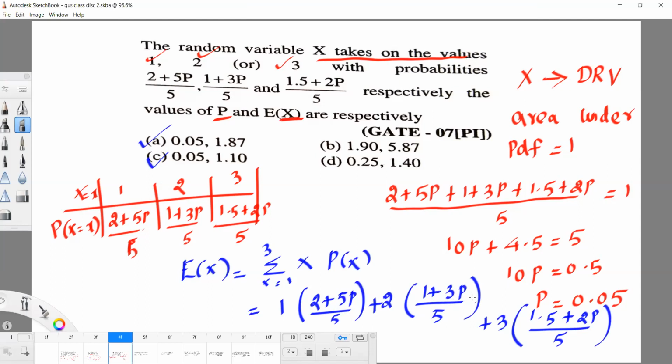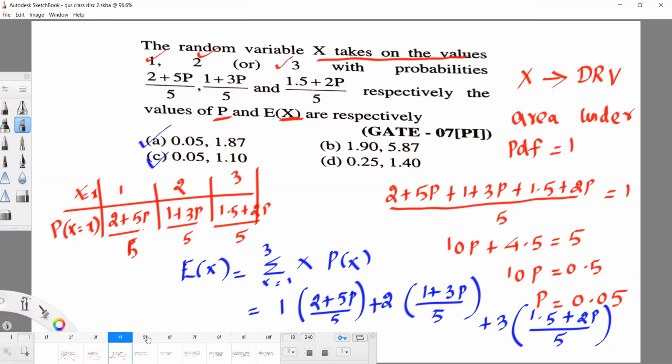So use a calculator. In the GATE exam, a virtual calculator is allowed, so using that you can simplify this. If you substitute p first and solve, it will be difficult. Just simplify this first, then finally substitute the p value and you will get the answer. Maybe A or C, you verify this. This is also one of the easiest ones.